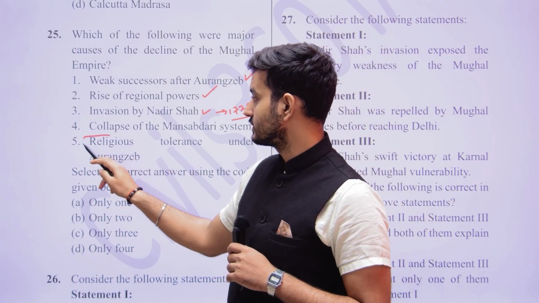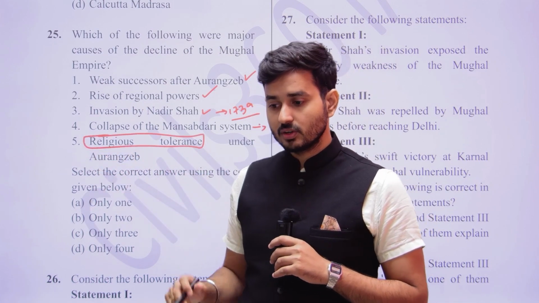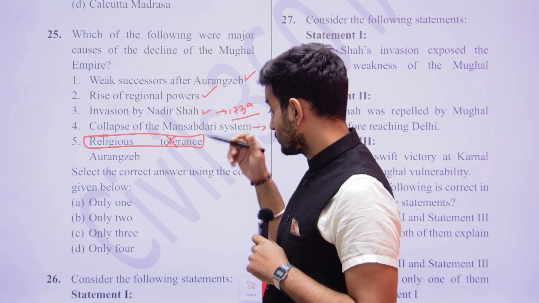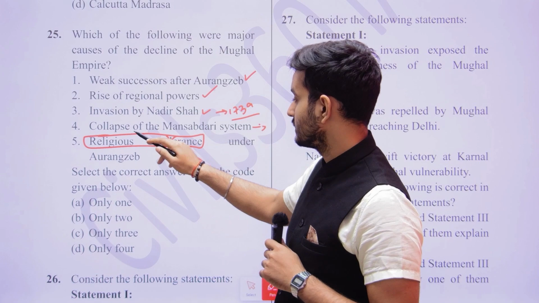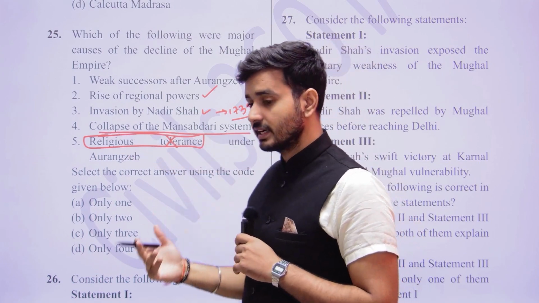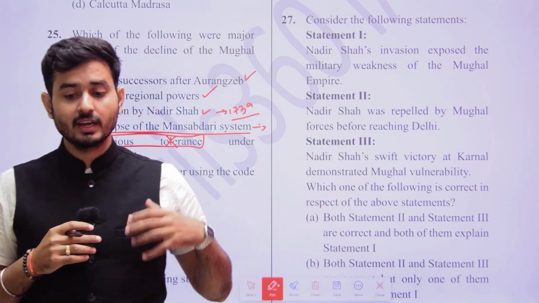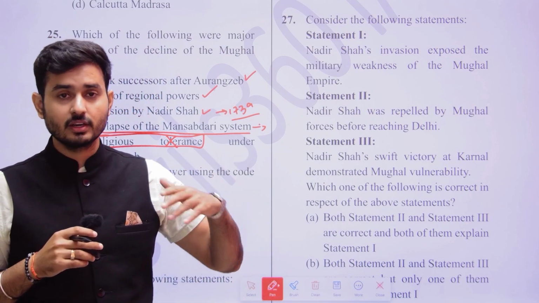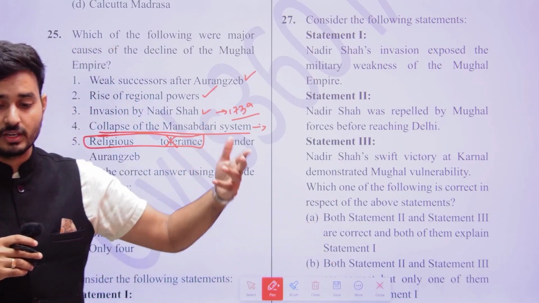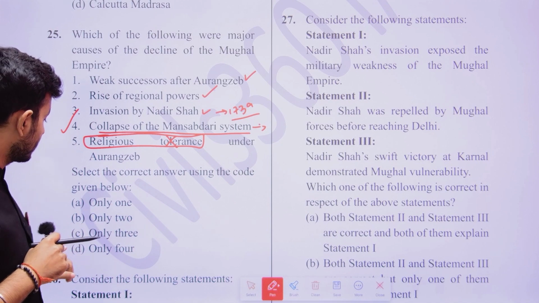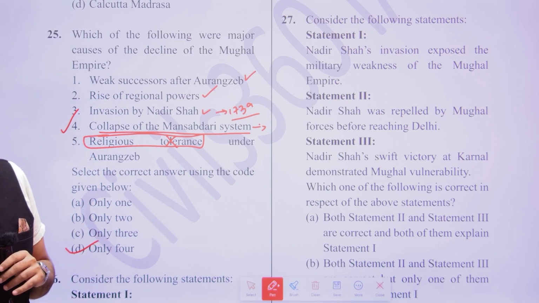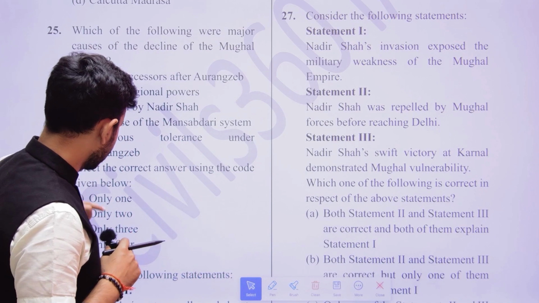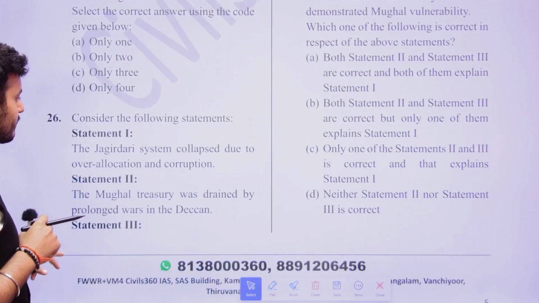So just look at this. Was Aurangzeb religiously tolerant? Obviously not, he was not religiously tolerant. You can eliminate this. So when you eliminate one, you know that three are right here. Collapse of the Mansabdari was an administrative system. If the Mansabdari had been good, if it had still been intact, the Mughals would not have declined, but because of the collapse they declined. So this is also correct. So the answer here is going to be all four options. So the option D is all the four options.